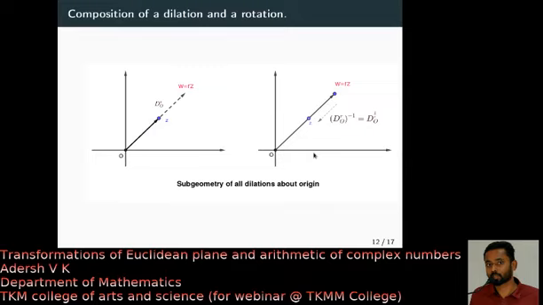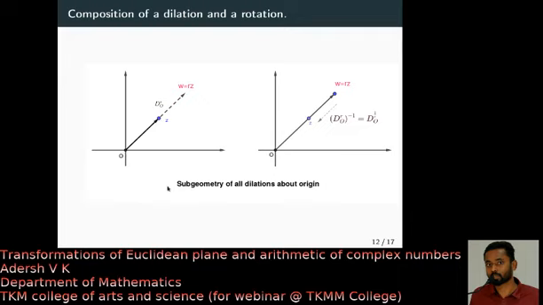Let me demonstrate this using complex arithmetic. So this is exactly what we did for dilation. You consider a point z. Now what you did is multiply that z by a factor r, and that will give you another complex number w equal to rz. So this dilation is denoted by D_O,r. O means dilation about origin.